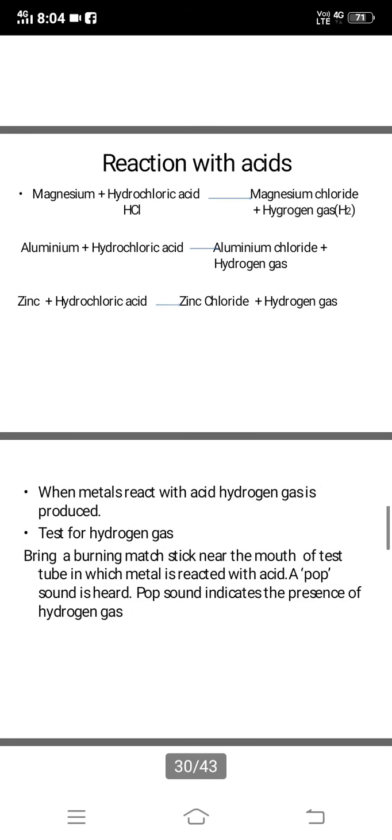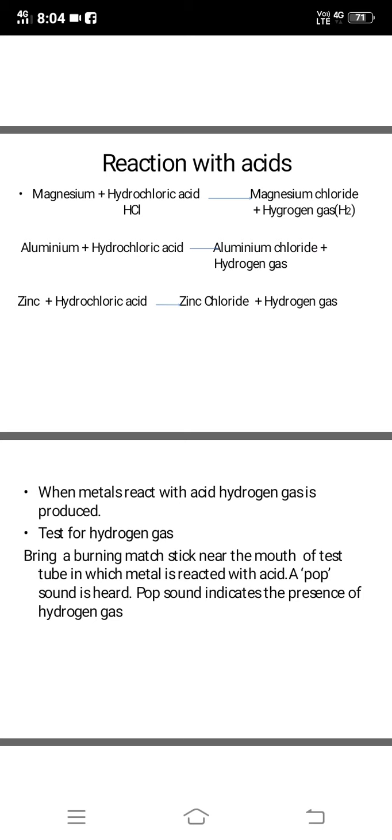Now, how to test this hydrogen gas? This test is very important. How do you test hydrogen gas? If you take hydrochloric acid in a test tube and put magnesium into it, you will start seeing some fumes. Now, if you bring a burning matchstick near the mouth of the test tube, you will hear a pop sound.